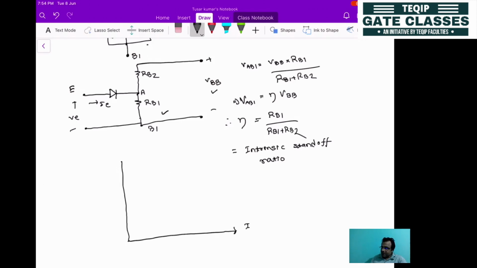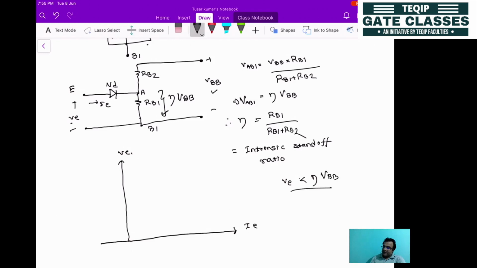So this is IE and this is VE. Initially, this point voltage is eta VBB, and let's say this voltage is VD. Initially, the VE that is applied will be less than the eta VBB.